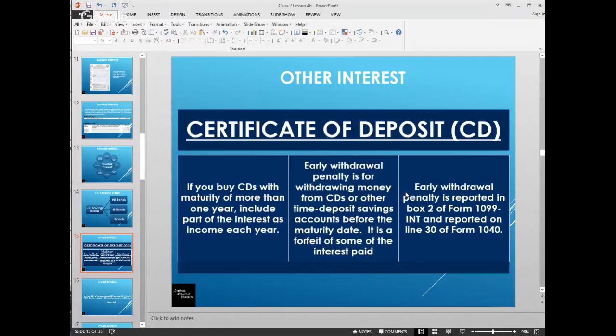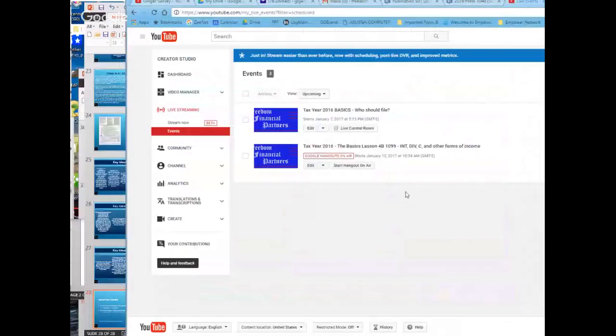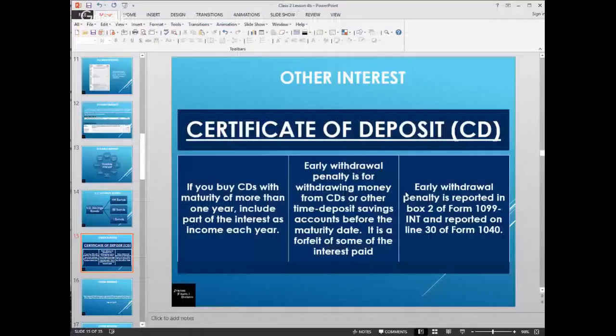If you buy a CD that has a maturity that's more than 1 year, you would want to count the interest each year. If you have an early withdrawal penalty, that would be provided you do that in the adjustment section. We'll talk about that again when we start talking about the adjustment portion of calculating your AGI. It would be reported in the box 2. You would see that early withdrawal penalty, and we put that on the line 30 of the Form 1040.